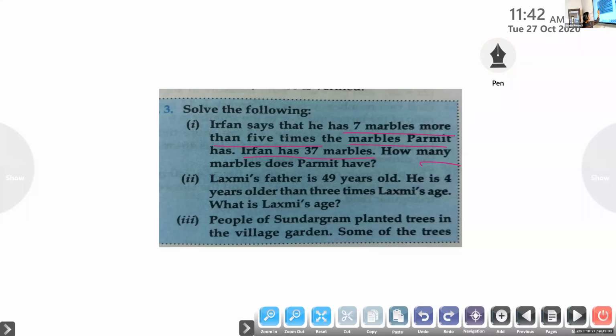How many marbles does Parmit have? So, what is the answer? 7 plus 5x is equal to 37. One minute. 5x plus 7 is equal to 37. Good.